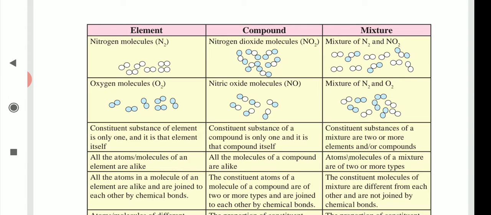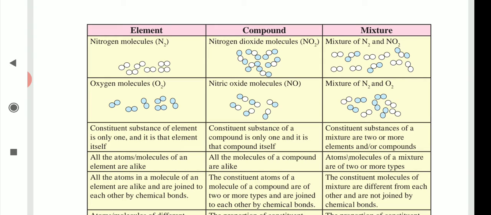Now see the last characteristic, that atoms or molecules of different elements are different. Same elements are same and different elements are different. Now see, in a compound, the proportion of constituent elements is constant. Means, for example, we should take nitrogen dioxide. Here, two atoms of oxygen combine with one nitrogen atom. It is a fixed proportion. It should not change. And in a mixture, the proportion of constituent substances can be changed.